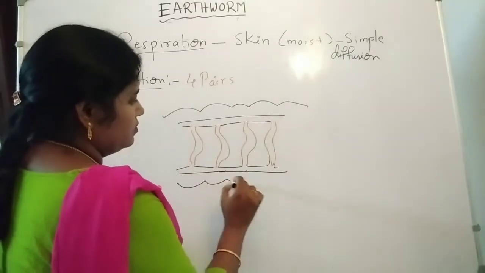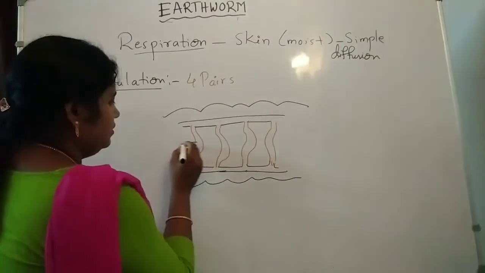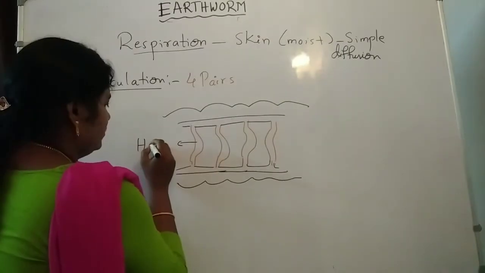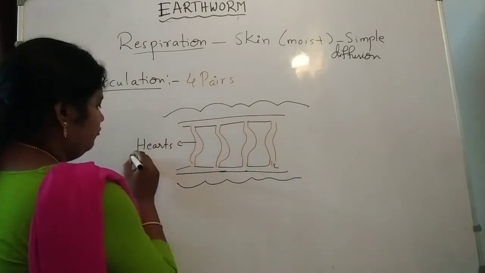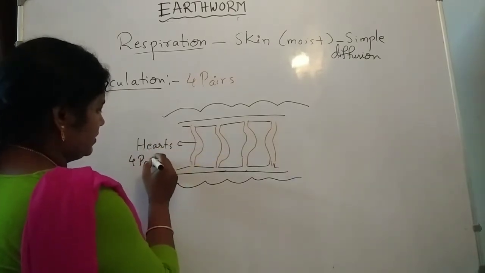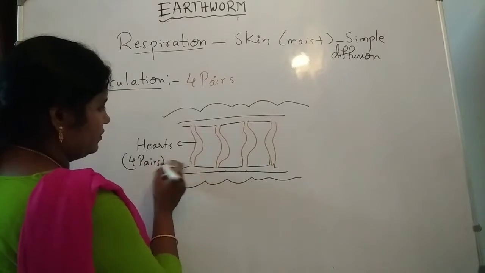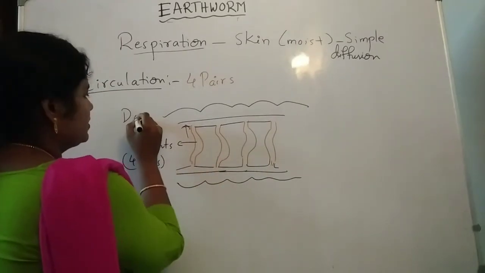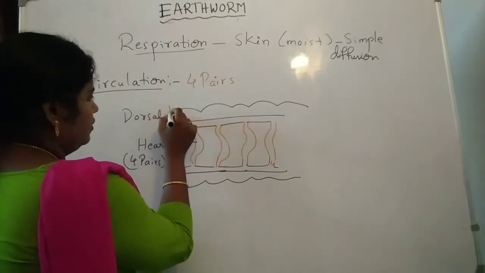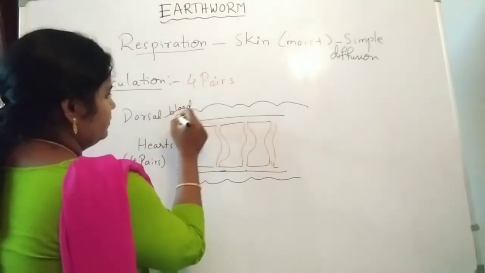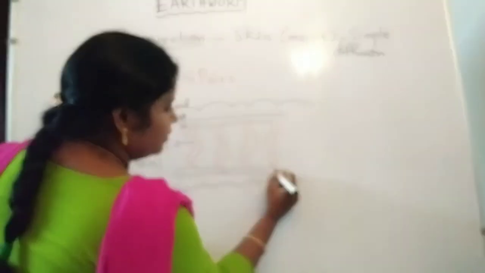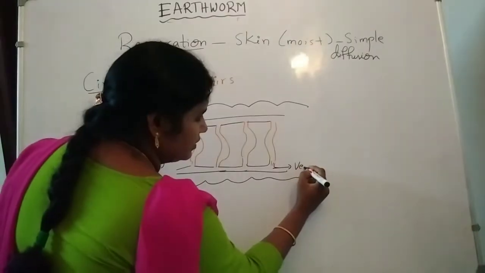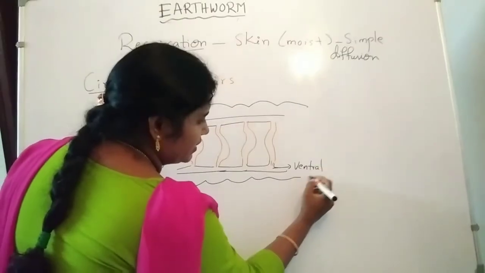On the upper side they are connected with the dorsal blood vessel, and on the lower surface they connect to the ventral blood vessel.